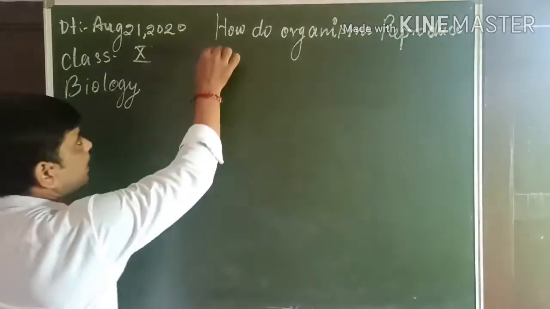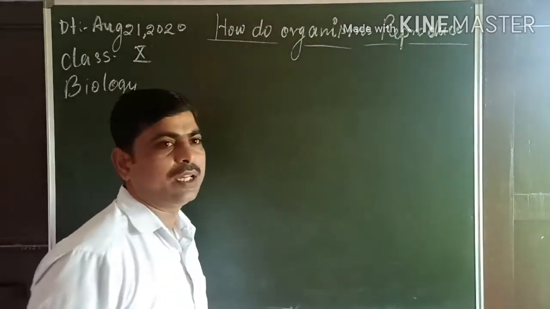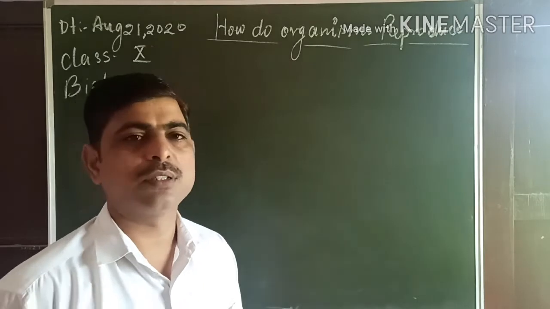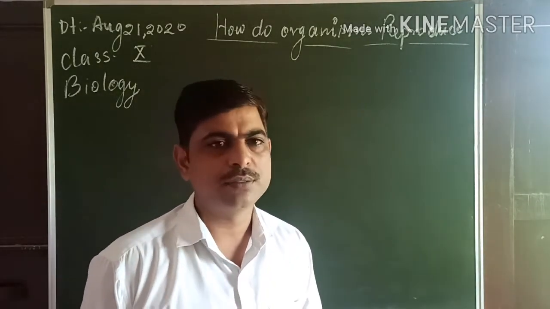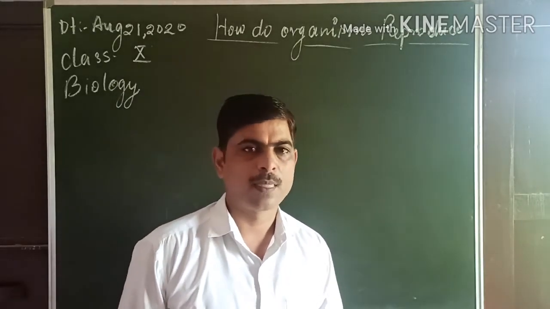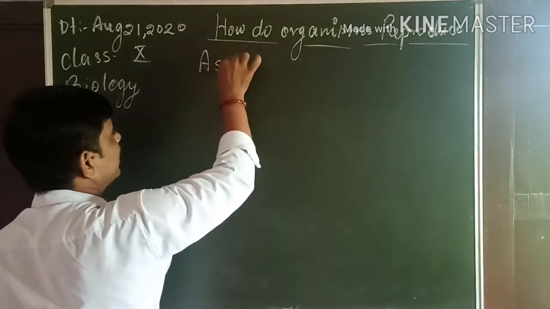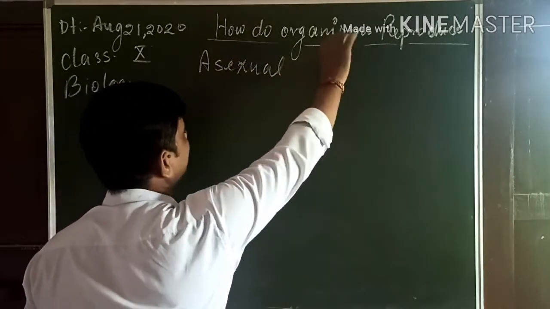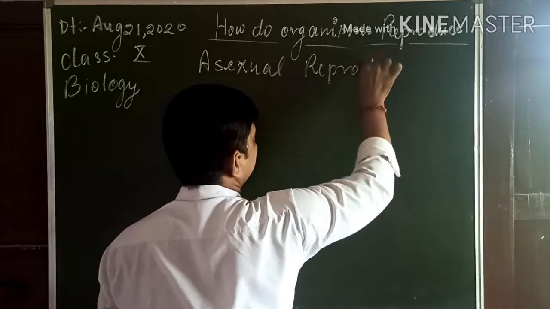In this chapter we are studying about the increase in number of living organisms, and how organisms replace the dead organisms of their community. This process is called reproduction. We are studying asexual reproduction, in which only one parent is involved and is enough to produce the new organisms.